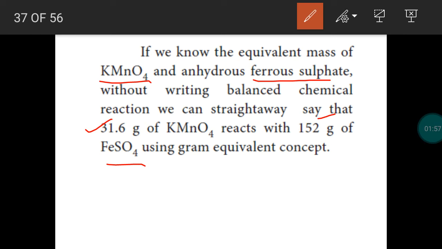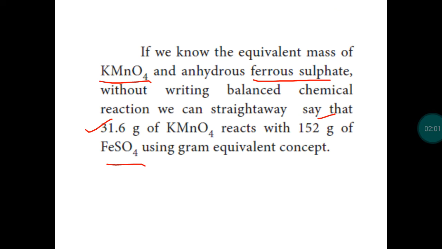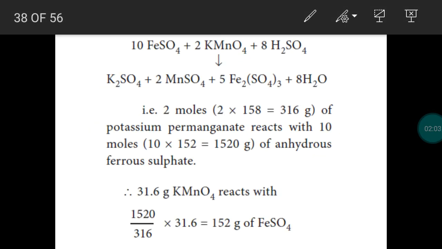If the reaction is a balanced one, we can explain it using mole concept. Take this balanced equation. The balanced equation can be explained using mole concept. I can say 2 moles of potassium permanganate combines with 10 moles of ferrous sulfate to give the product.